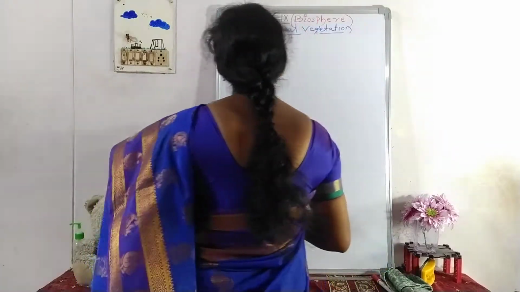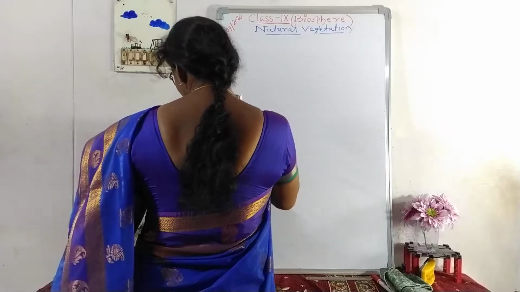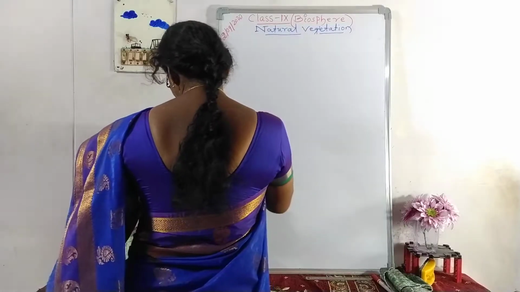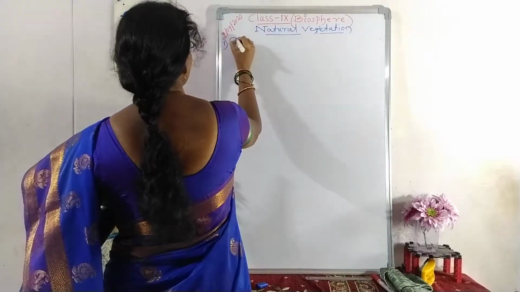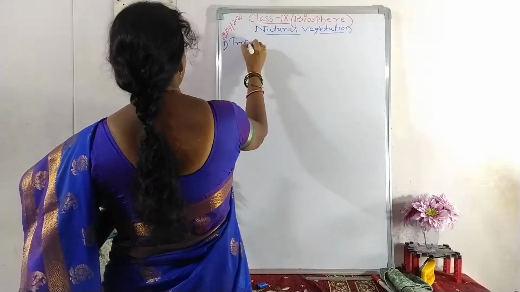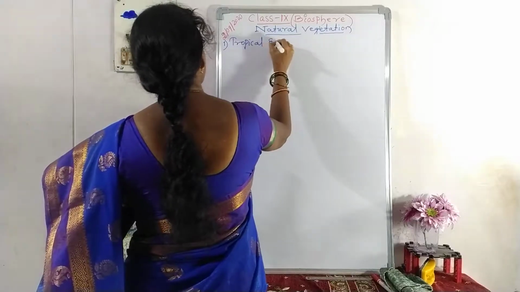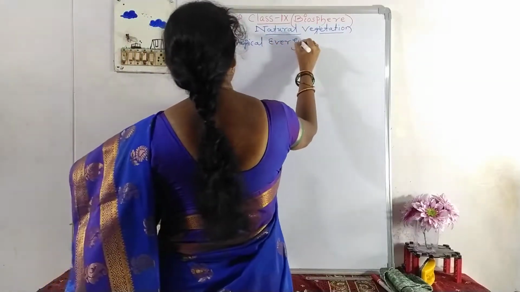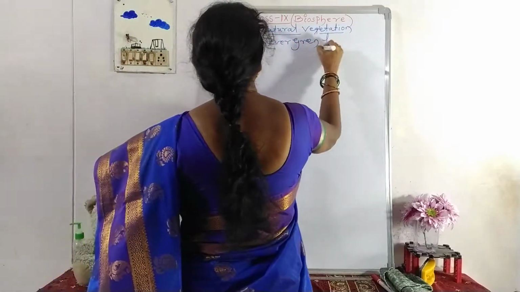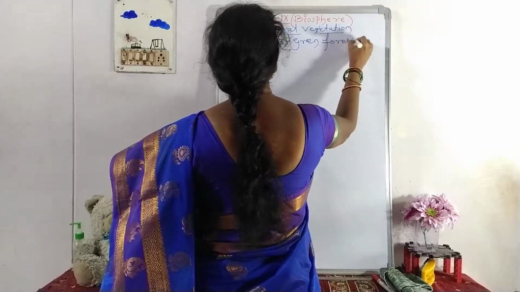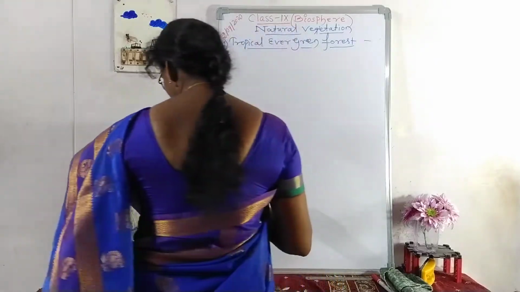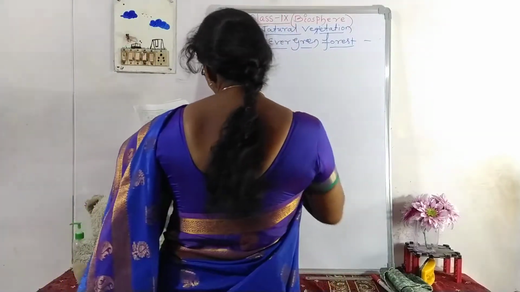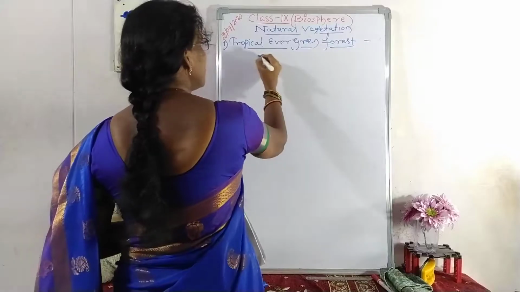Again, forests are categorized into four types. Those are: the first one, tropical evergreen forest. Tropical evergreen forest is also called rainforest.